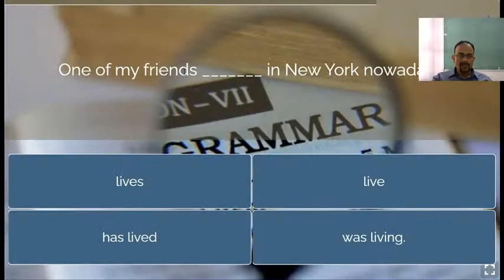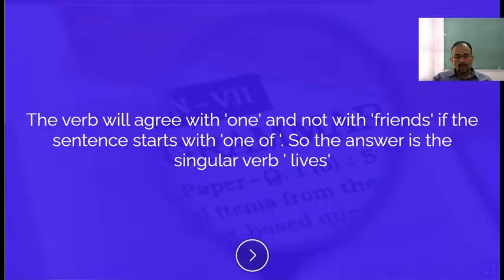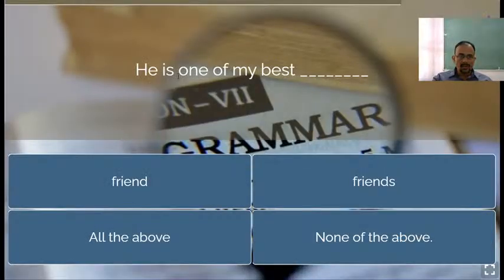Next, one of my friends dash in New York nowadays. So one of my friends lives in New York nowadays, right? The verb will agree with one and not with friends if the sentence starts with one of. So the answer is the singular verb, that is lives. He is one of my best. So dear students, always remember, one of my, one of our is always followed by a plural noun.